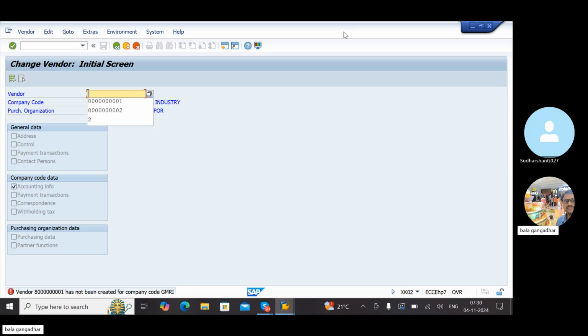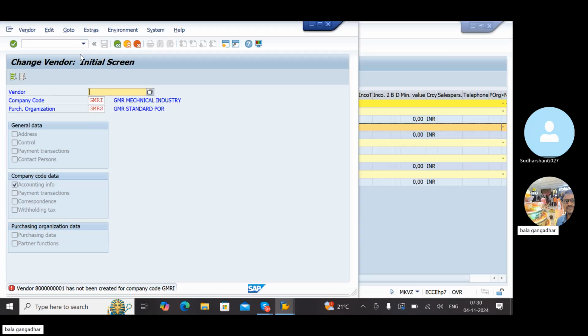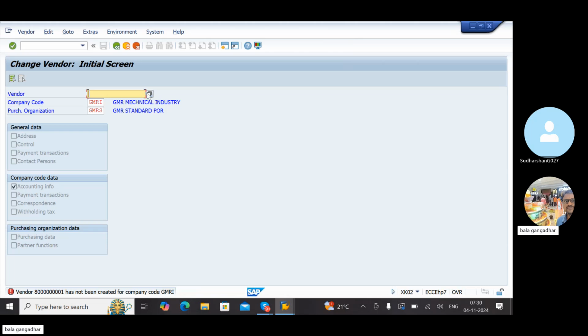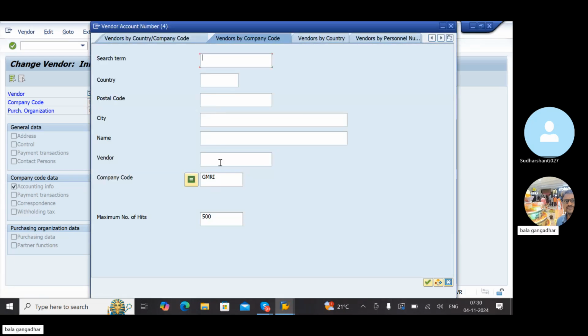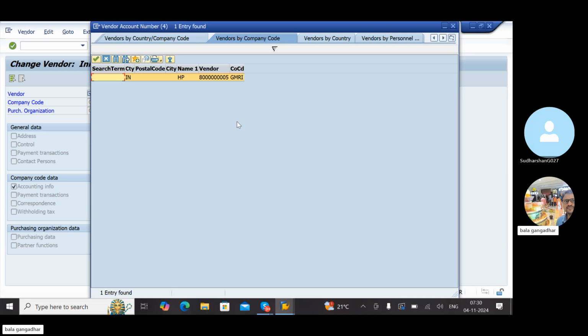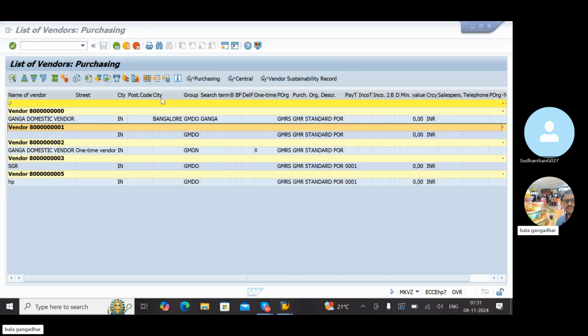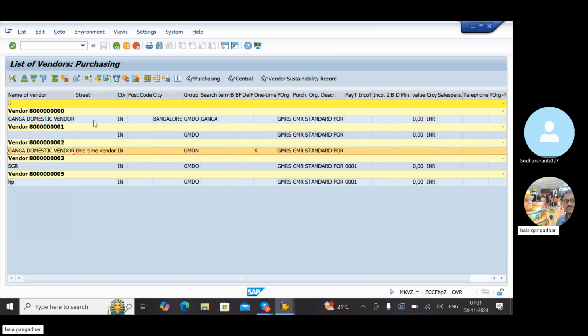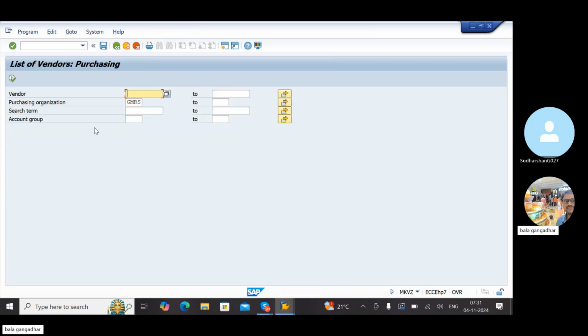I don't know what is happening here. If I browse here, it will show the company code. See now, only one company code it is showing, only one GMRI today only. But what about all this? What about domestic? Why is it not going to show?